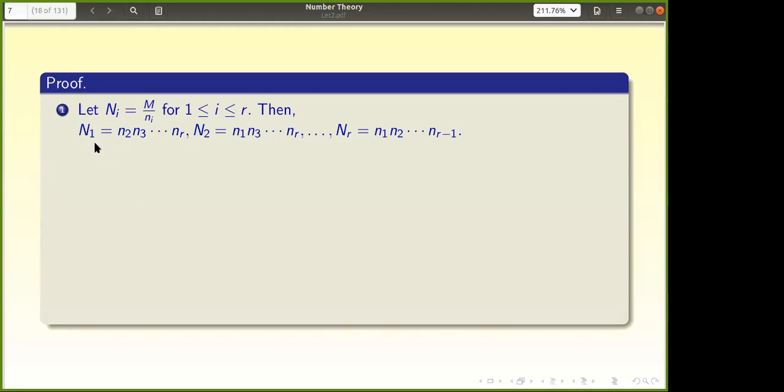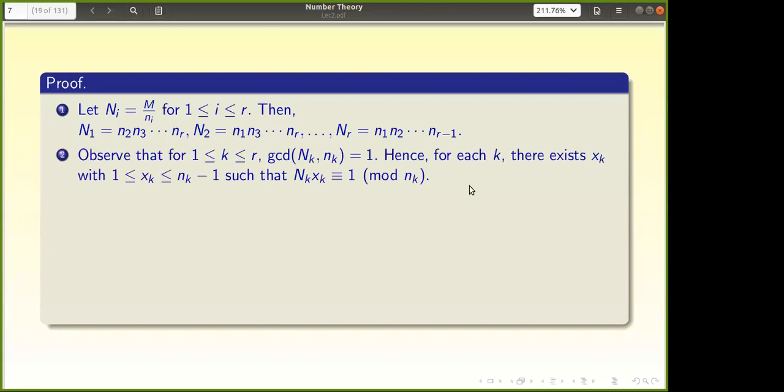Capital N1 has an inverse modulo small n1. So just keep these things, they may be used for us in future. So that is what GCD of capital nk comma small nk equal to 1 means. Hence for each k, there exists xk such that capital Nk xk is congruent to 1 mod small nk. So this much we have.